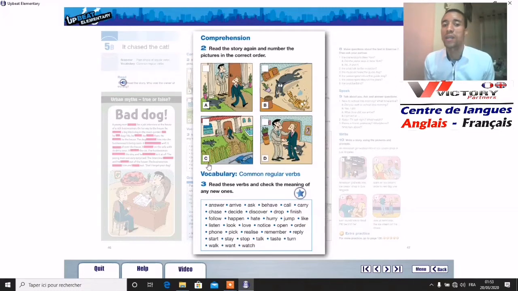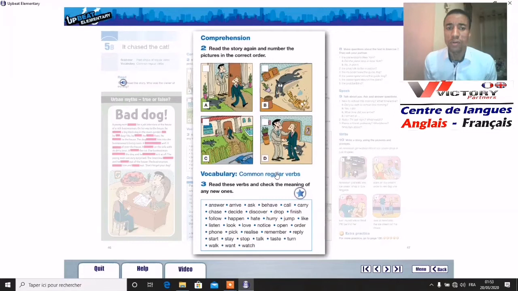Let's repeat again. Picture number 1 is C, 2 is D, 3 is B, and the last one is A. Okay, so now it's okay with numbering the pictures.